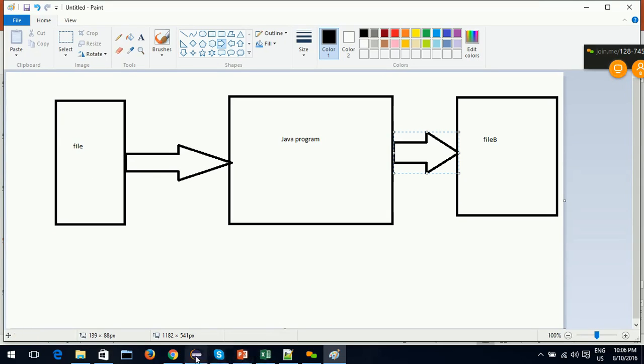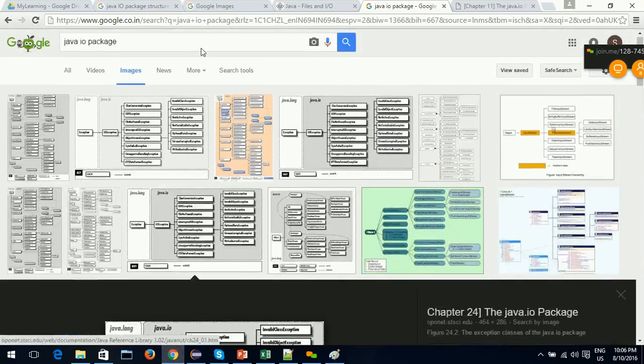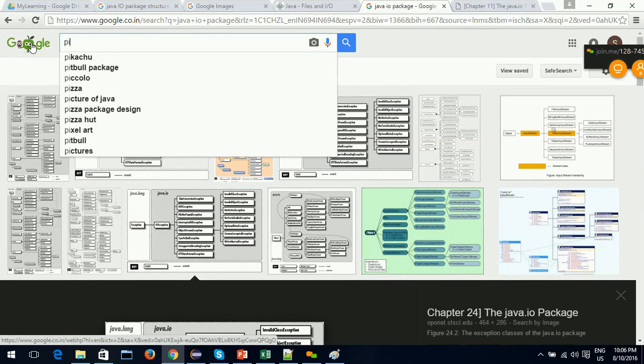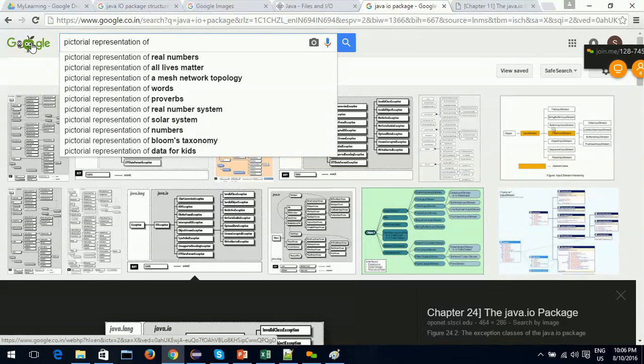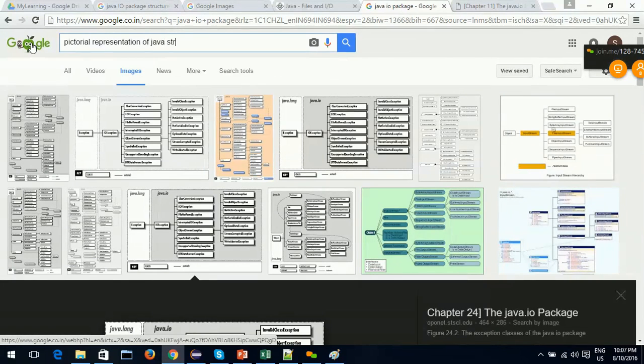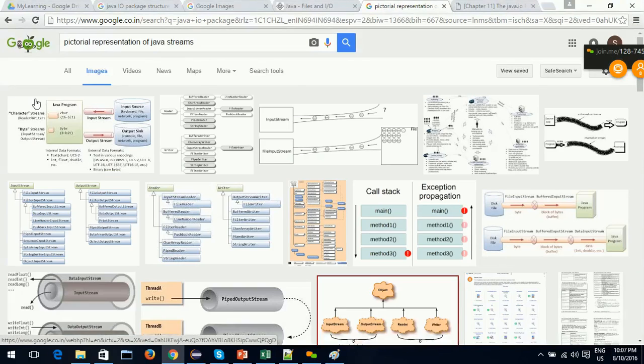How to show a pictorial representation of Java streams?